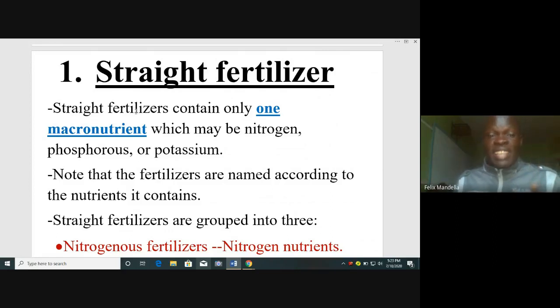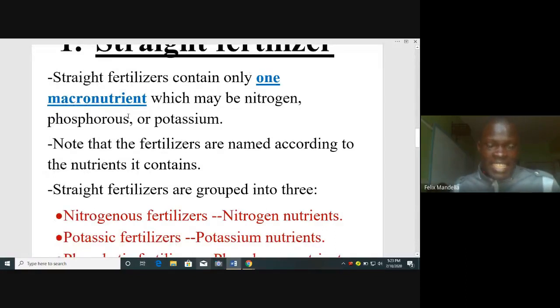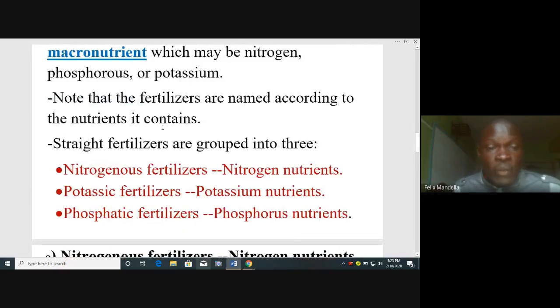So we are saying if it has nitrogen, it is called nitrogenous fertilizer, supplying nitrogen nutrients. If it has potassium, it is called potassic fertilizer, supplying potassium nutrients. Then if it has phosphorus, it is called phosphatic fertilizer.